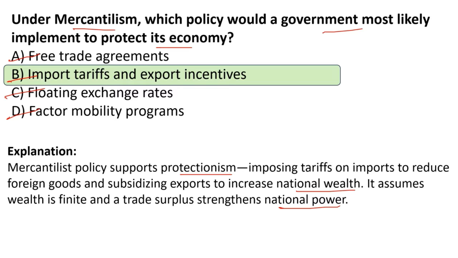The government imposes tariffs on imports, so imports will be reduced and foreign goods will come less into the domestic market, and the exports will be increasing. So when the exports are increasing, obviously your wealth will be increasing, correct. That is how the countries increase their wealth. Clear?